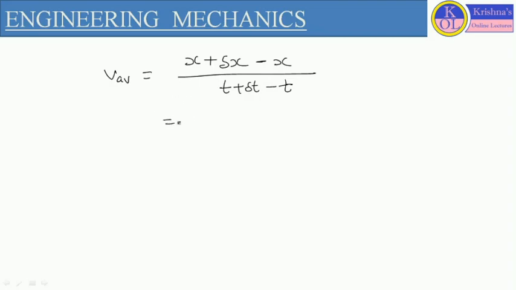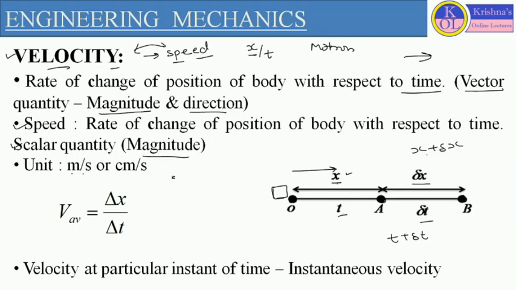So this will be equivalent to delta x by delta t. This and this term will be cancelled out. This and this term will be cancelled out. So V average we can define as delta x by delta t. With the help of this concept, we can define that the rate of change of position of the body with respect to time is called velocity. Now this is about the motion.